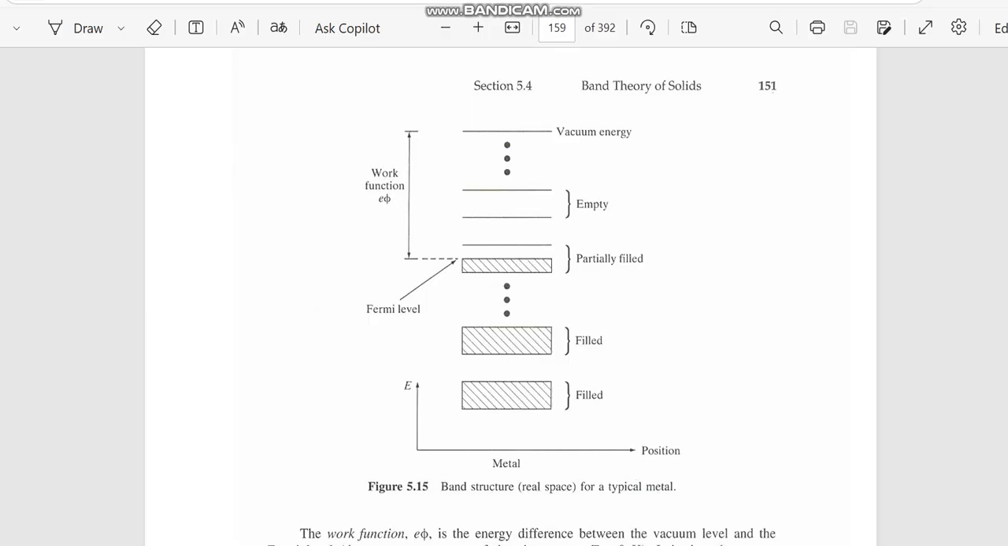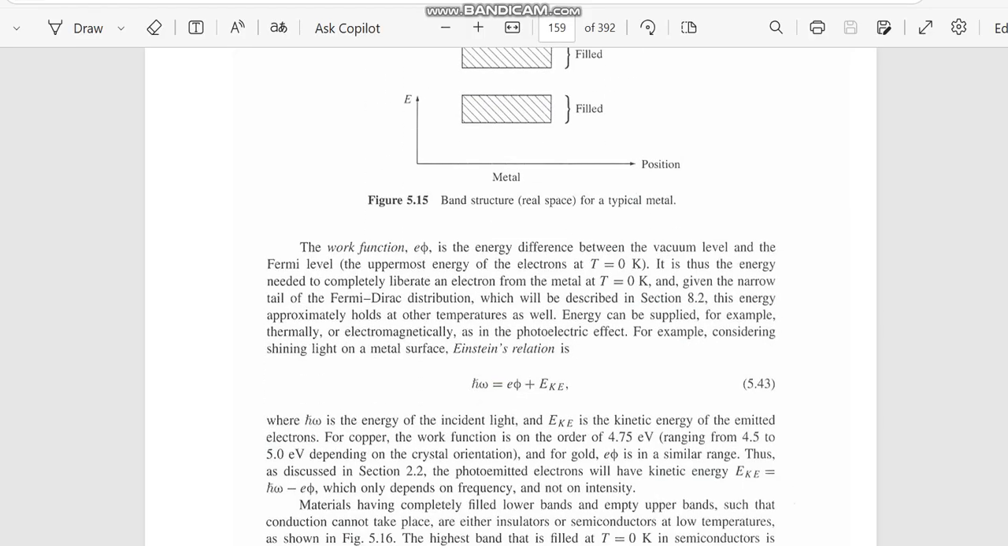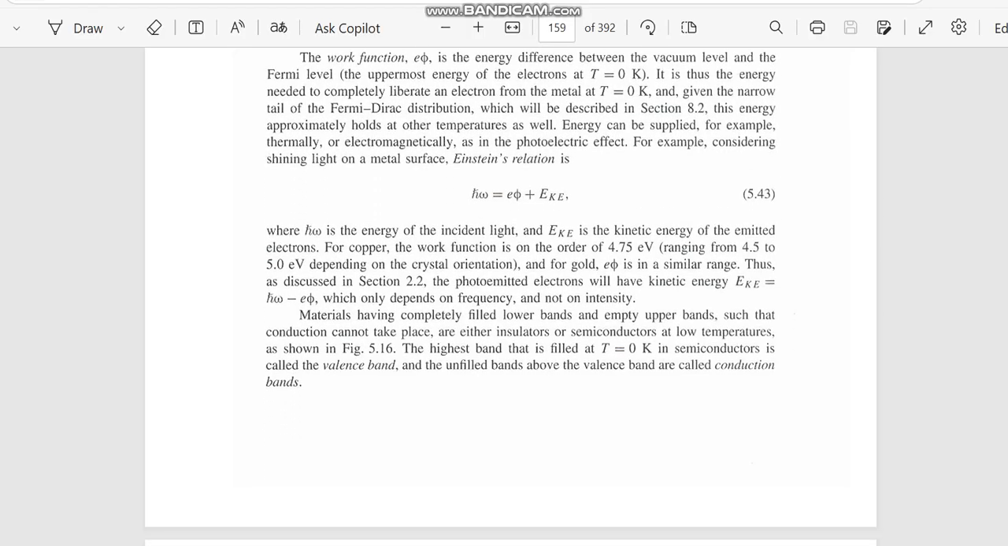And that is given the narrow tail of the Fermi-Dirac distribution. Okay. So Einstein's equation is h-bar omega equals E phi plus the kinetic energy. In a photoelectric effect example, if a photon of energy h-bar omega is incident on a metal, the work function is E phi and the kinetic energy of the electron is E K E.